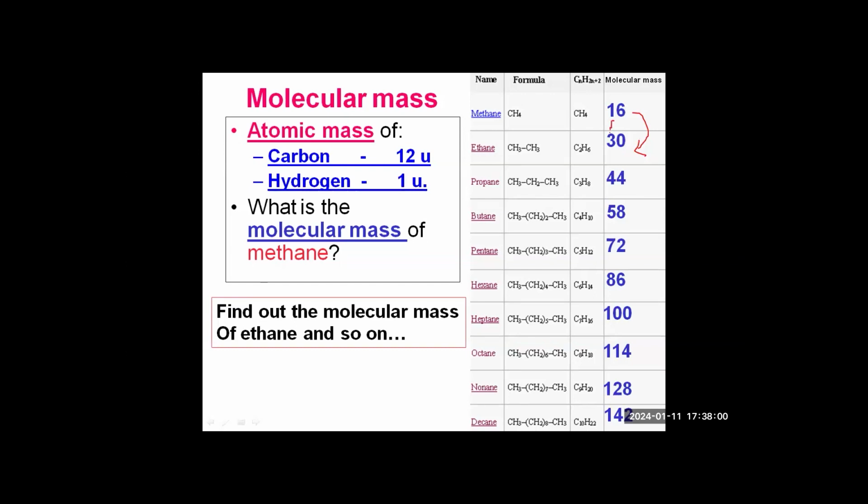You can see here, everywhere it is increasing by 14, right? The reason is that at every step there is an increase of CH2, 1 carbon and 2 hydrogen. So 12 plus 2. This is the increase everywhere. So the adjacent member of this series has an extra carbon and 2 extra hydrogen.